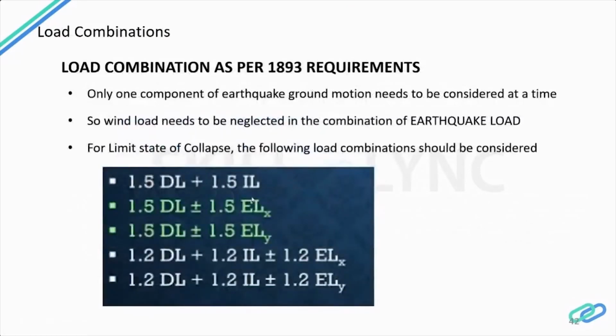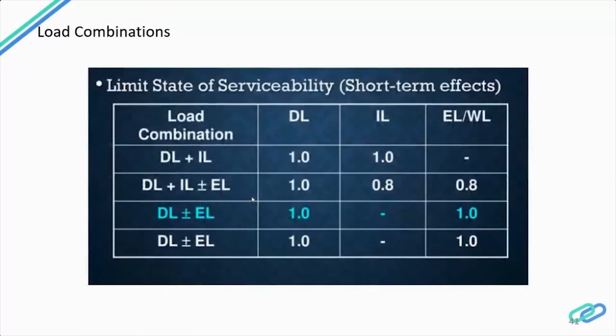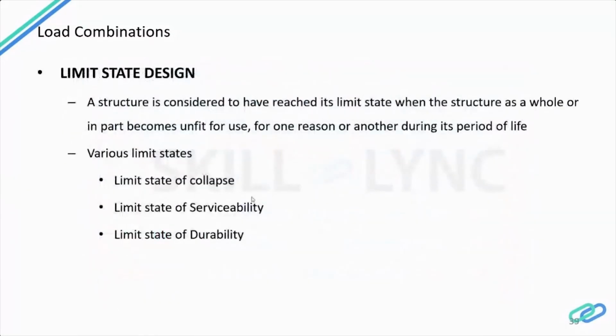I was talking about limit state and the working stress method. Normally we don't use the working stress method nowadays, but in working stress you treat dead loads and live loads equally. The factor of safety is irrespective of the type of load, whether it is dead or live.